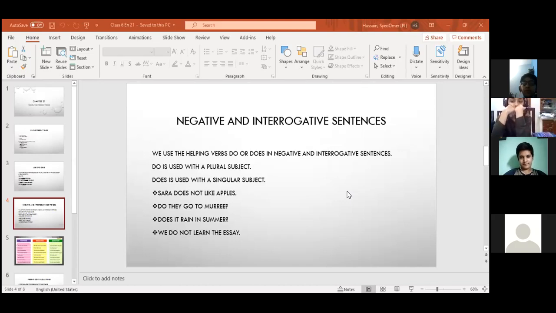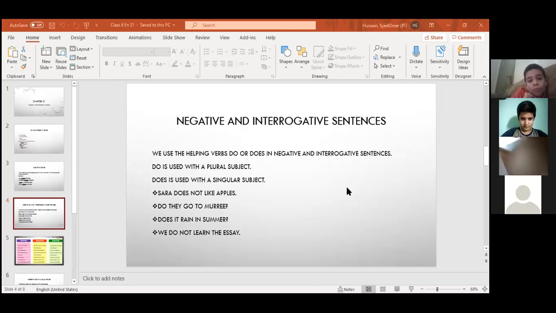Do not or does not. Note it down. Helping verbs are do not or does not. I was asking you what are the helping verbs in simple present tense. Do not or does not.